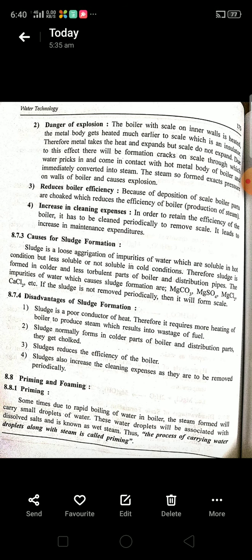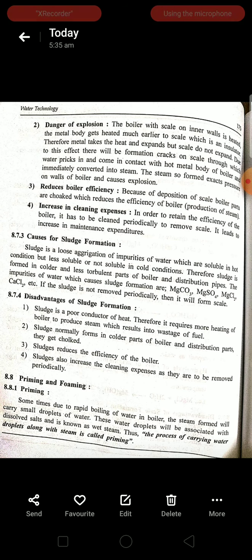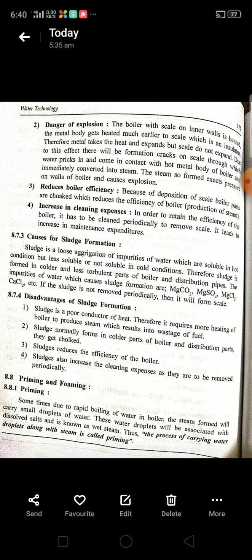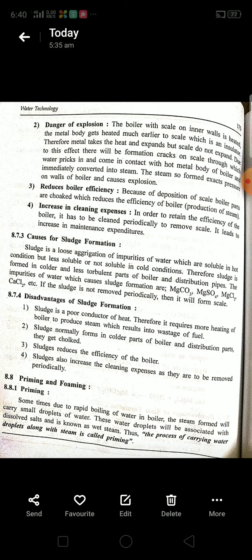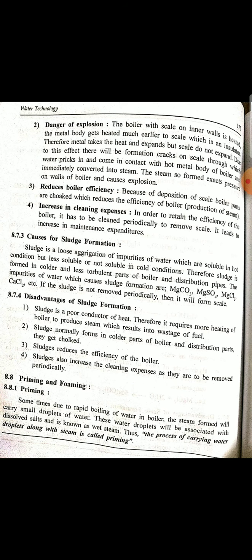Next one is, as I already said earlier, the sludge is soluble in hot condition and insoluble in cold condition. Due to the formation of the sludge, the colder parts of the boiler or colder distribution parts of the boiler get choked. This is the second disadvantage of the sludge formation.